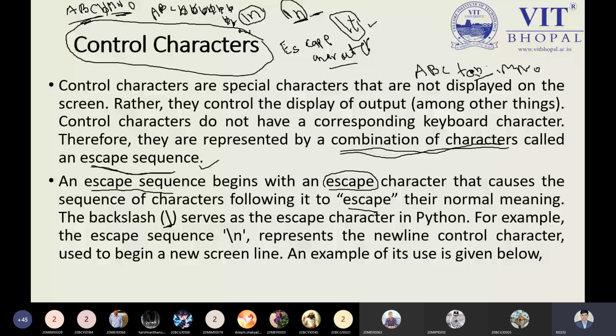But while printing or displaying the output of this code, the output will show ABC, then one space, and then MNO. It depends on the interpreter, and if it gives this kind of output, then where are the other blank spaces we inserted? So this is a big problem. It is a better idea to use ABC, backslash t, and then MNO. This is the thing. So this is an example of the escape sequence. We will see it through examples, then you will learn.